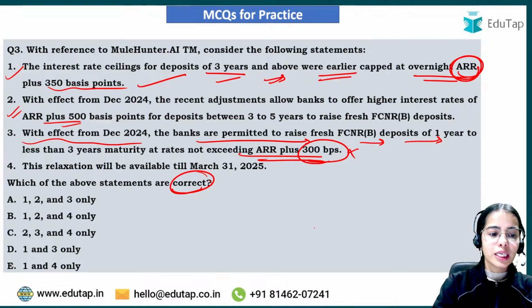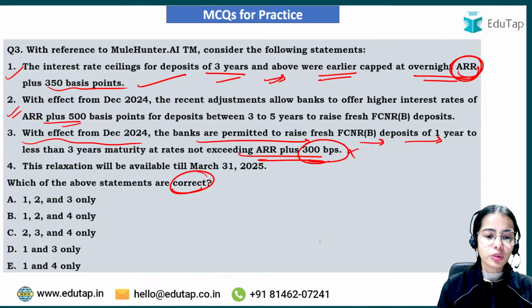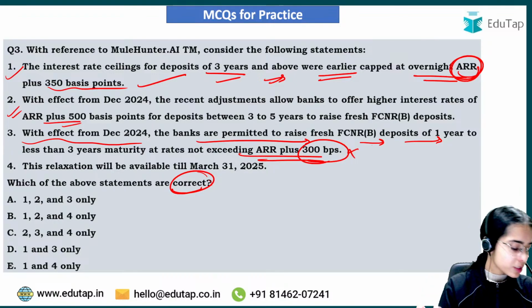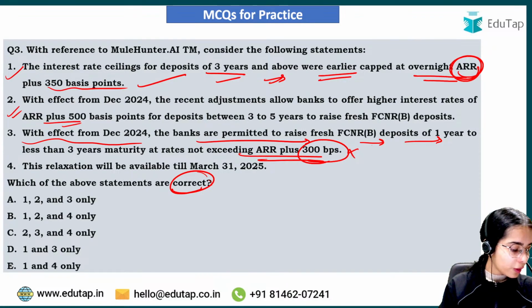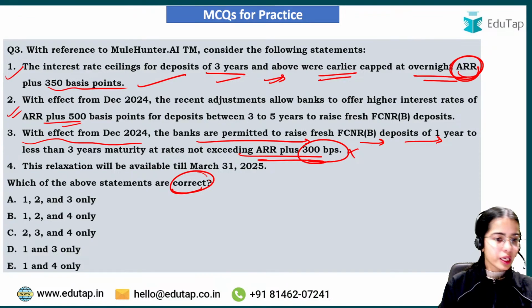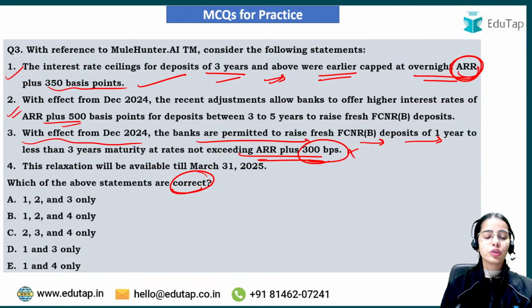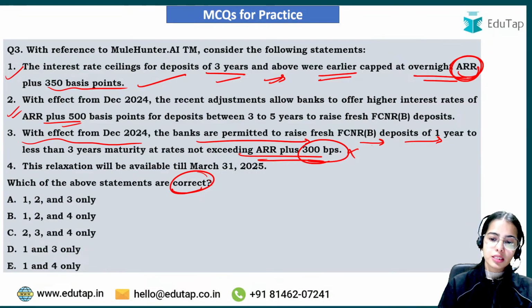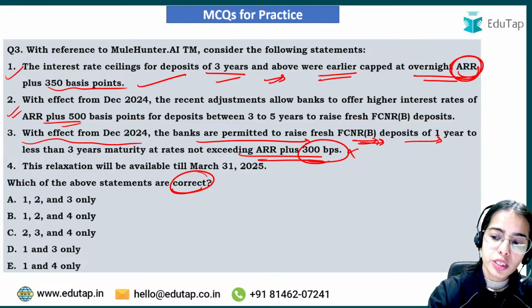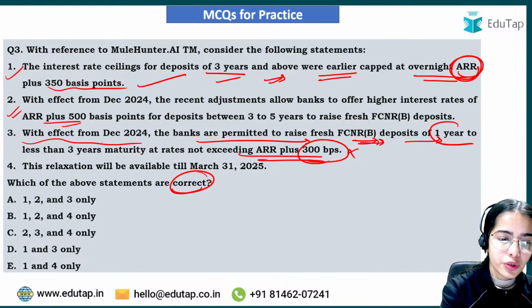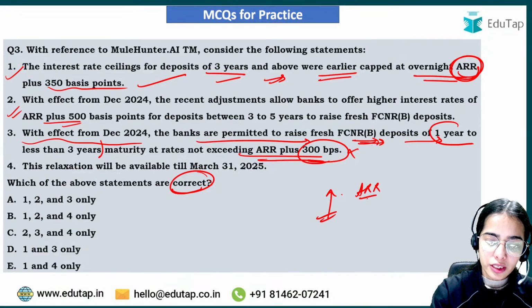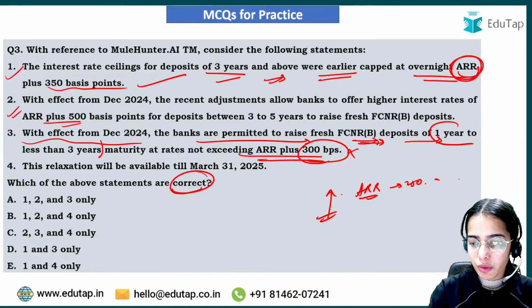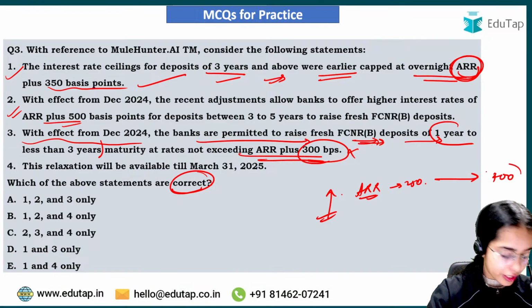So that is wrong. With effect from December 2024, what is the basis point here, if anyone remembers? It was not 300 basis points. The banks are permitted to raise fresh FCNR deposits of 1 year to less than 3 years, so the ceiling has been increased from overnight alternative reference rate plus 250 basis points to 400 basis points.